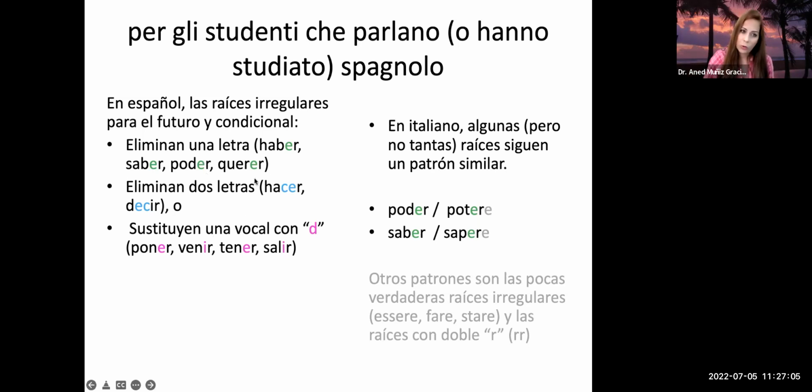So we have these three main ones. And then in Italian, not all of them, but some follow a similar pattern. Like poder and potere, they both drop the E, so you end up with similar roots, podré or potrò. Saber and sapere, they both eliminate the E. In Italian, you always drop this E, so sabré and saprò. And to them, you add the corresponding future ending. Just something to keep in mind if it may help you make a connection between them.